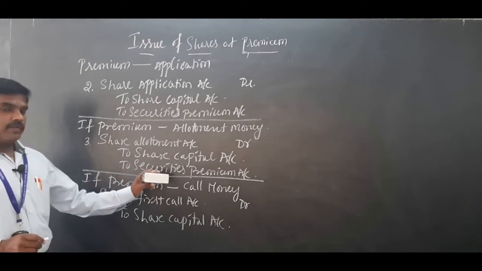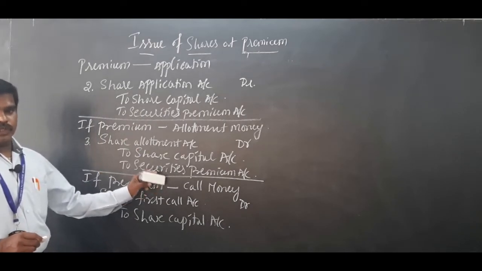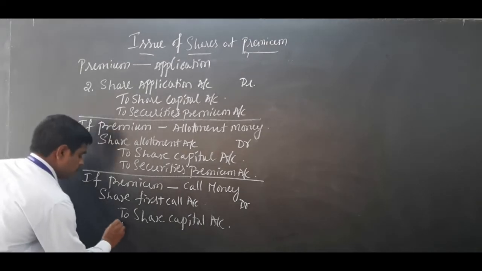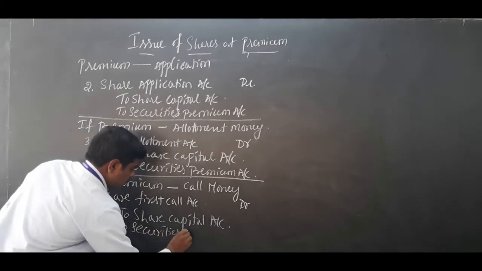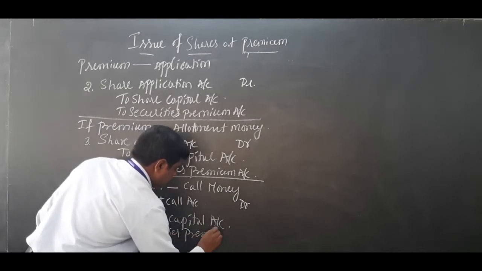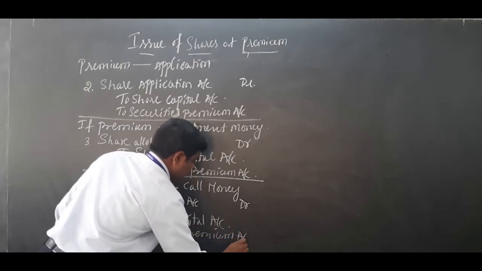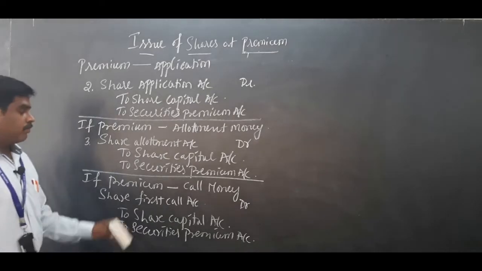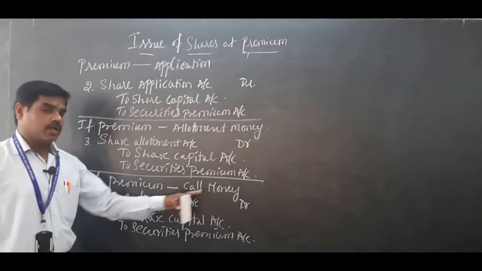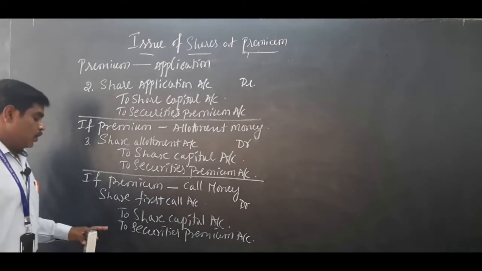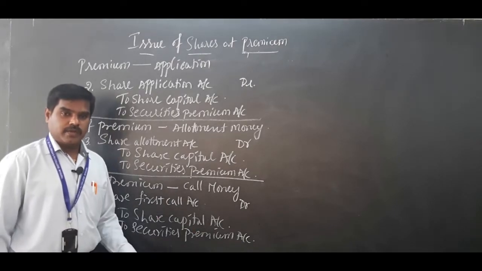Okay. If premium amount is included in the first call money, of course, you have to write that to securities premium account here. To securities premium account. So this is the journal entry if premium amount is collected in first call money. Share first call account debited to share capital account, to securities premium account.